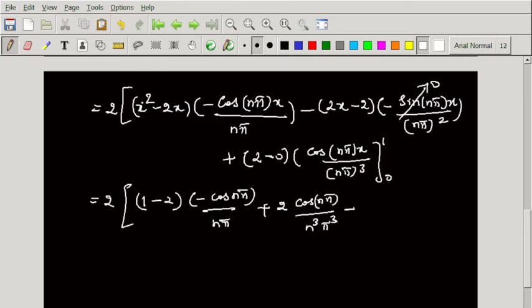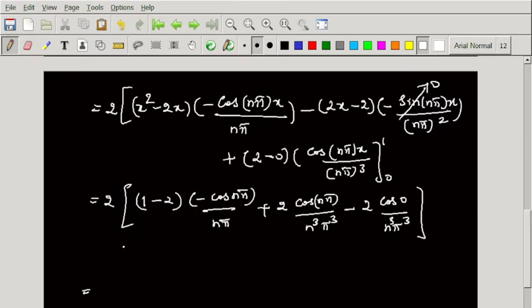See here, x is 0, so this becomes 0, and this 2x, if we substitute 0, this becomes 0, so the first term becomes 0. Then here we have the last term, 2 times cos 0 divided by n cube pi cube. See, do this simplification practice so that you can understand this concept easily.